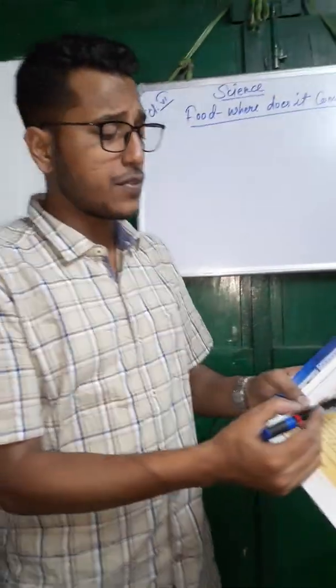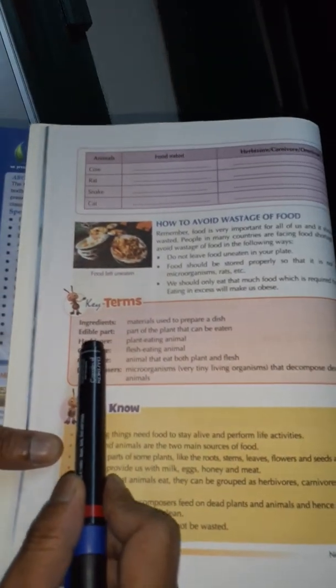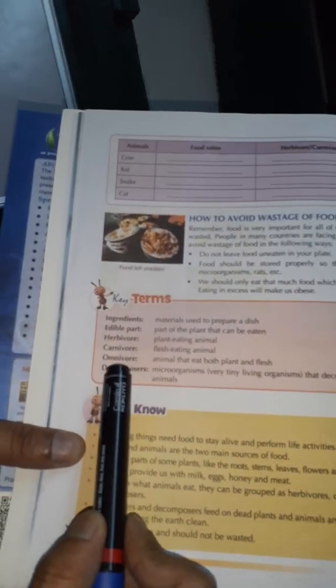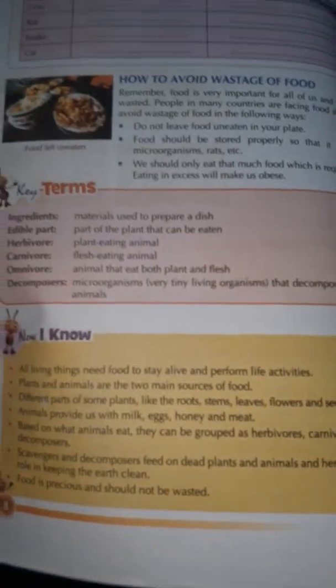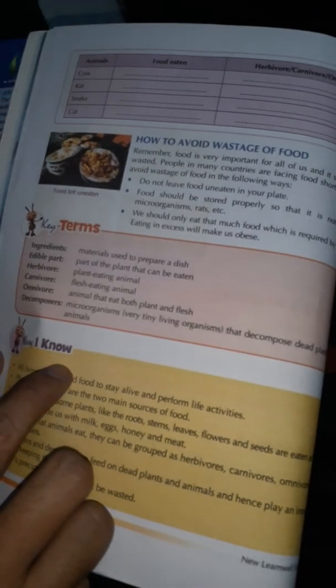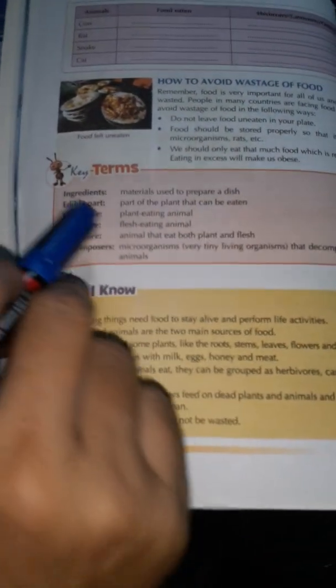Now here are the terms. You must read these terms: ingredients, edible part, herbivore, carnivore, omnivore, decomposers. This is a very important part. So just memorize the terms. And you have to read the meanings. You have to know the meanings.